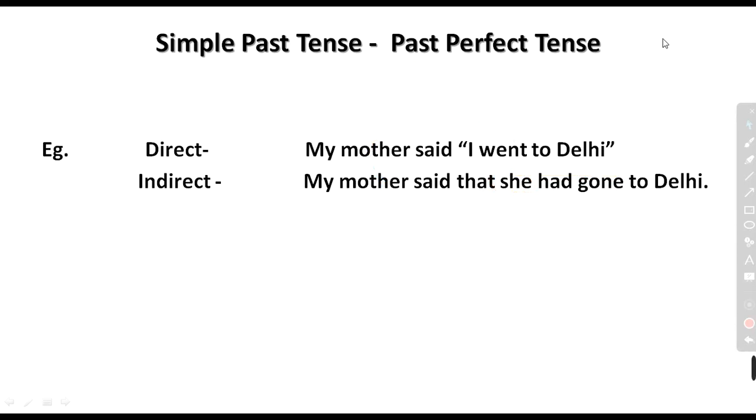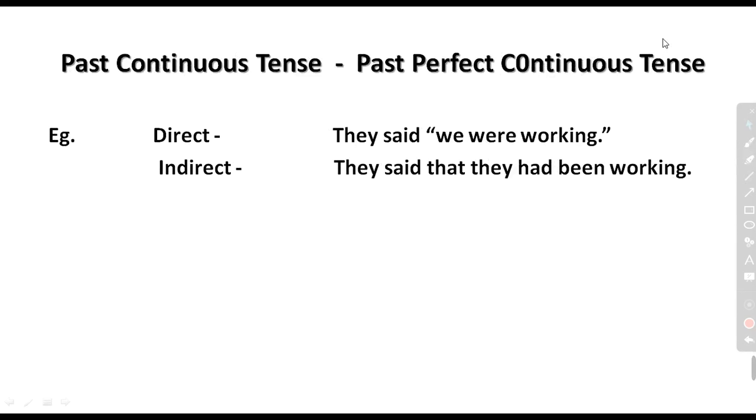Now come to the past continuous tense. See the example: if the statement is in past continuous, make it past perfect continuous, like they said, we were working. And of course, you have to keep in your mind the reported speech or the quoted words. You will have to recognize which tense it belongs to.